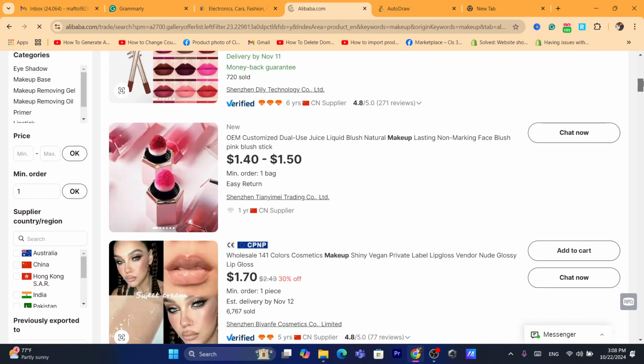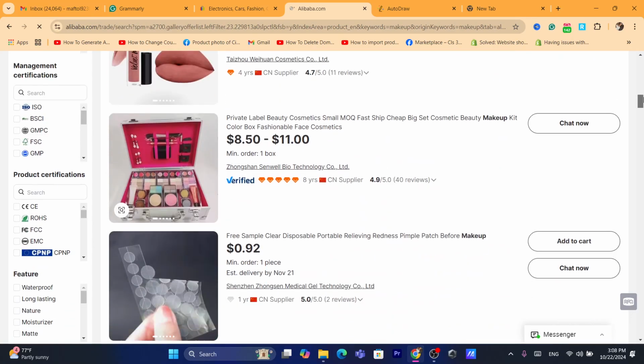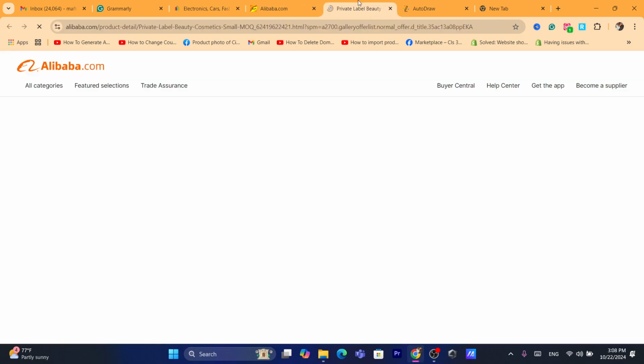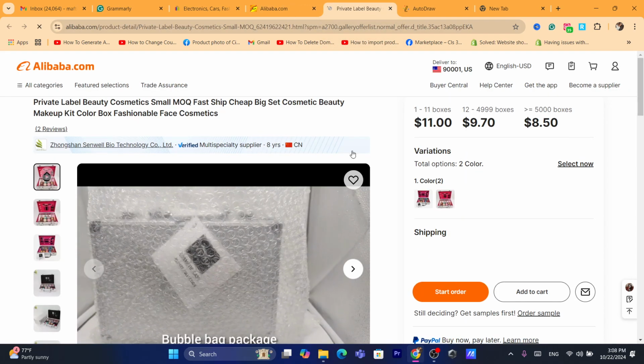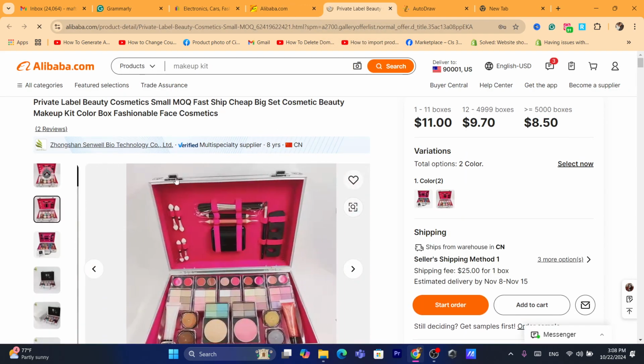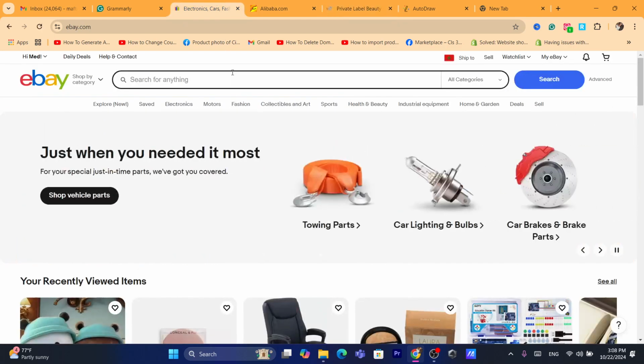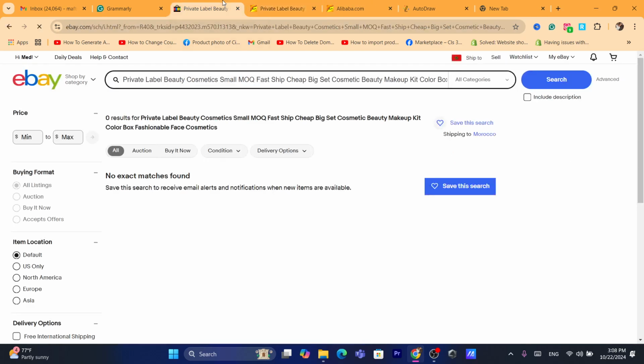Now you need to find a product that you want to drop ship. So I'm going to pick, for example, this product. As you can see, this is the product. Now what you need to do is search if people are selling this product on eBay or not. That's really what you need to do, guys. That's the secret of this business.